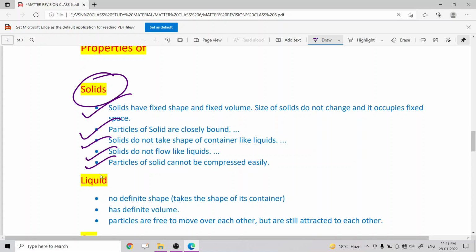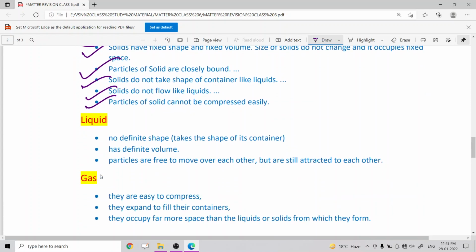And what are the properties of liquids? Here you can see liquids have no definite shape. They take the shape of their container, and liquids have a definite volume. Particles are free to move past each other in a liquid but are still attracted to each other.